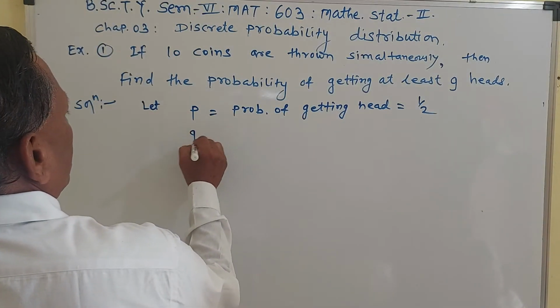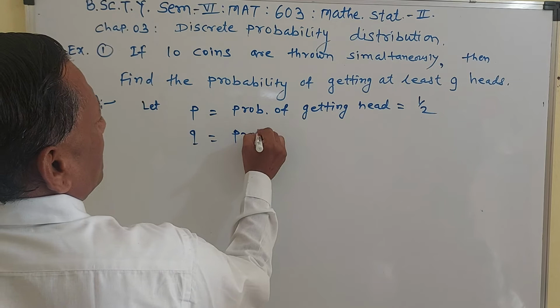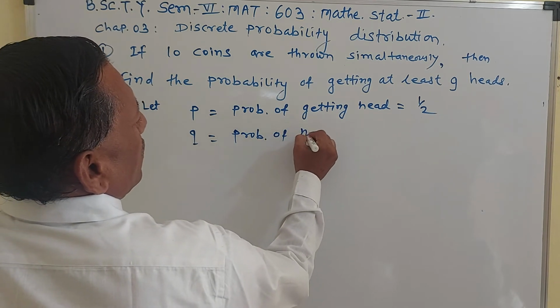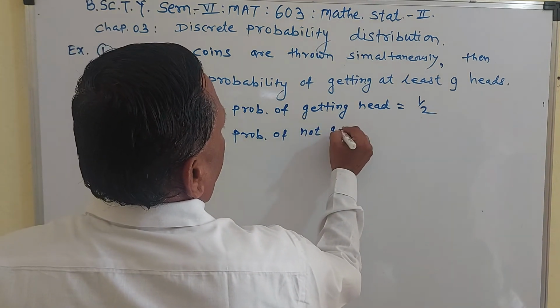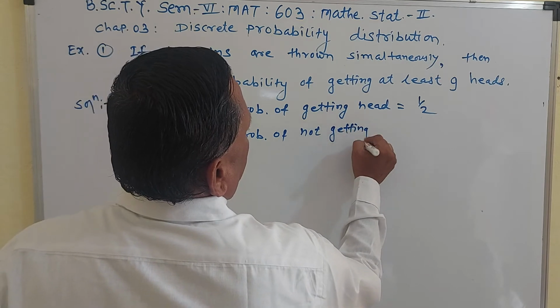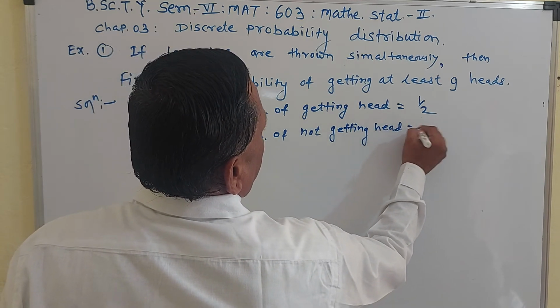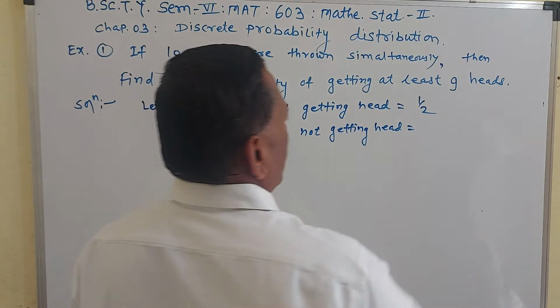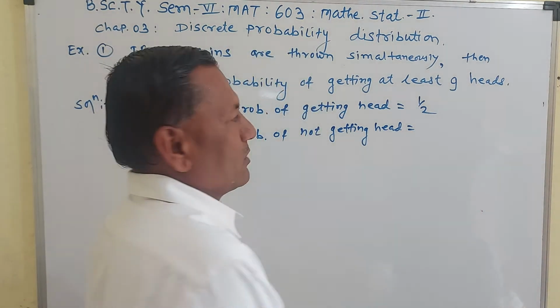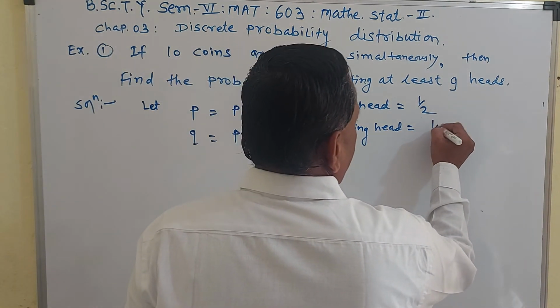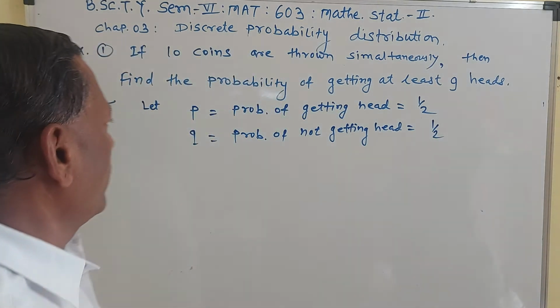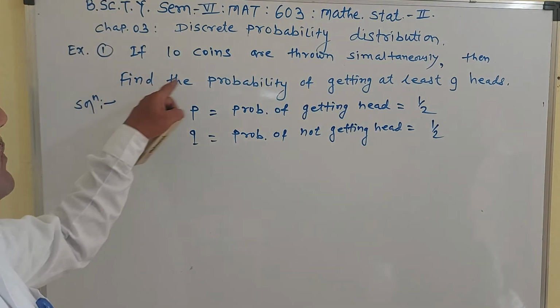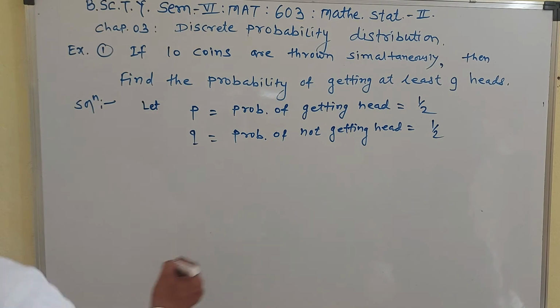And Q is the probability of not getting head, which is 1 minus 1 by 2, means again 1 by 2. You have to find the probability of getting at least 9 heads.